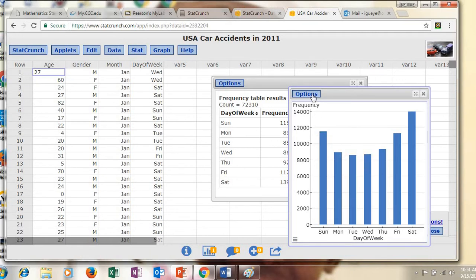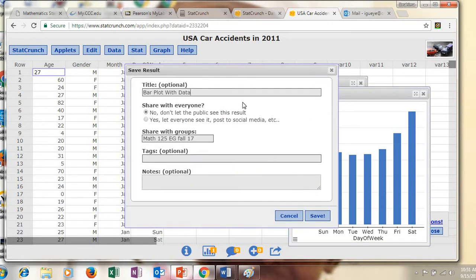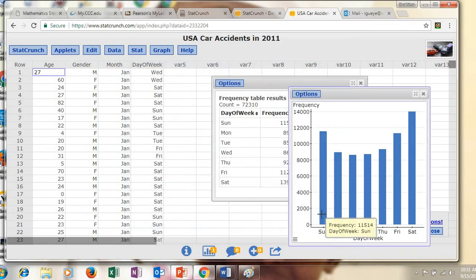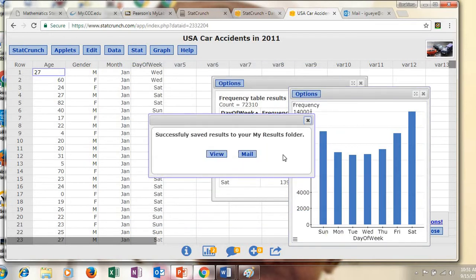Okay, so you go to option again, and then you want to save it. And once you save it, you got bar plot with data. Again, add day of weeks, because that's day of weeks, right? Day of weeks. Okay, and then you click save. So I have my frequency tables, I have my bar graph.